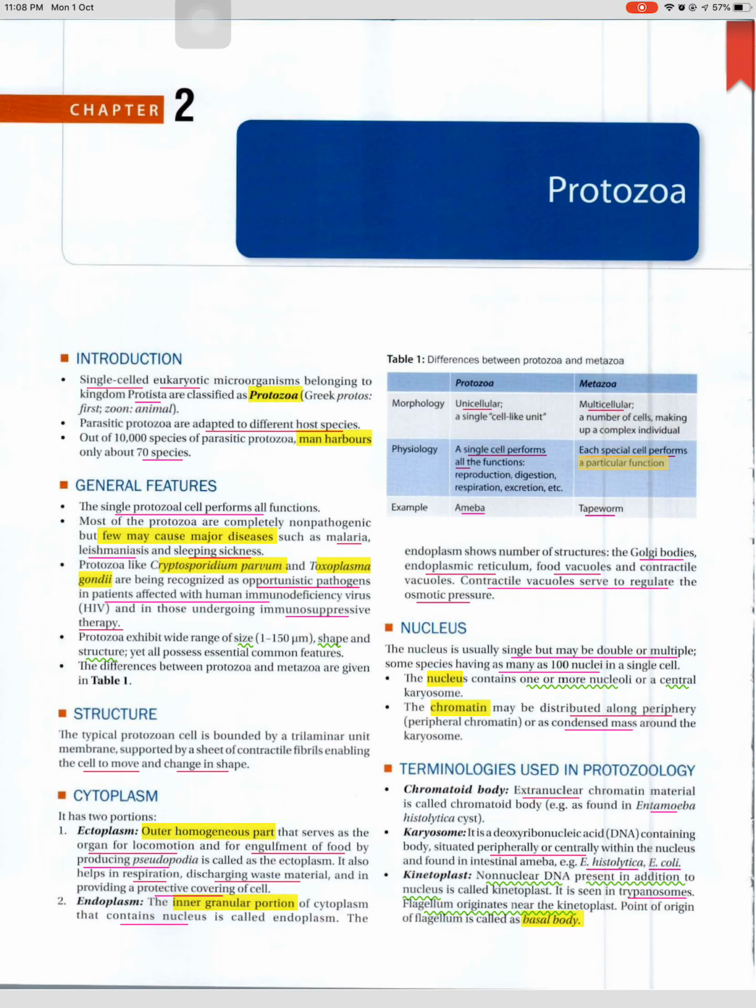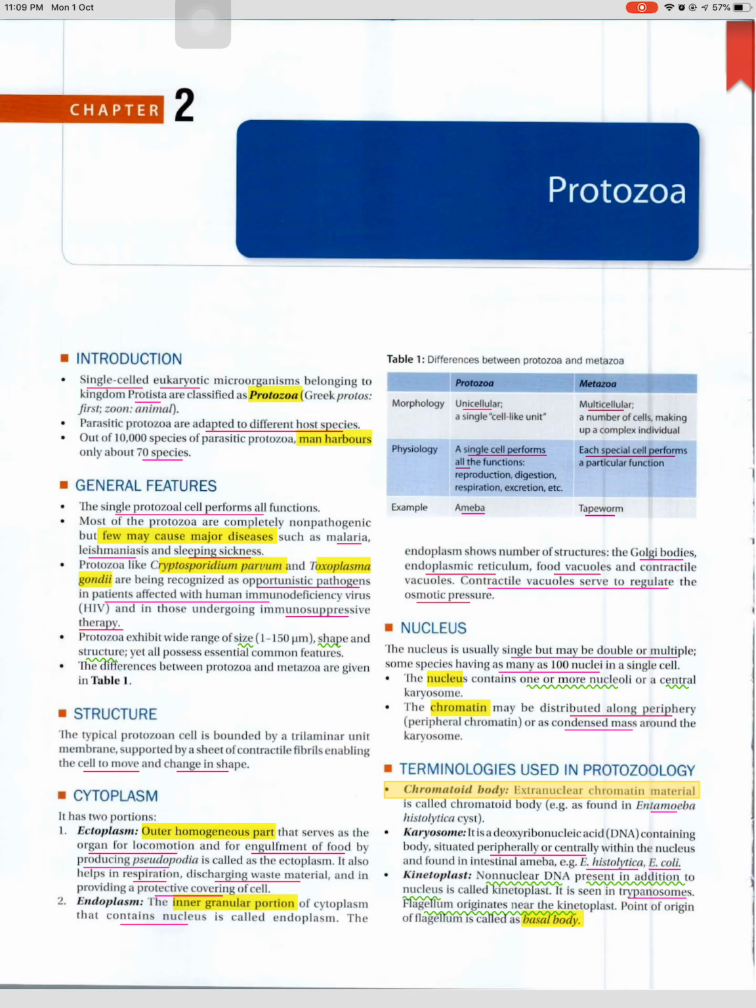Example: Tapeworm. Endoplasm shows number of structures: the Golgi bodies, endoplasmic reticulum, food vacuoles and contractile vacuoles. Contractile vacuoles serve to regulate the osmotic pressure. Nucleus. The nucleus is usually single but may be double or multiple. Some species have as many as 100 nuclei in a single cell. The nucleus contains one or more nucleoli or a central karyosome. The chromatin may be distributed along periphery, peripheral chromatin, or as condensed mass around the karyosome.